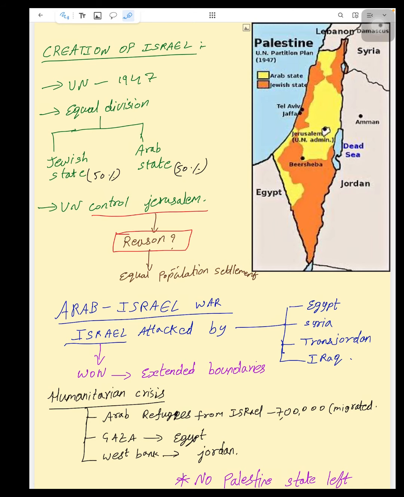And also there is another point you can observe: this is Arabs' land, this is Jews' land. How can a Christian come to Jerusalem if it is not an open area and these two countries are fighting for it? So that's the reason the United Nations held Jerusalem under their administration. Later, after 1 year, in 1948, the full establishment of Israel happened.